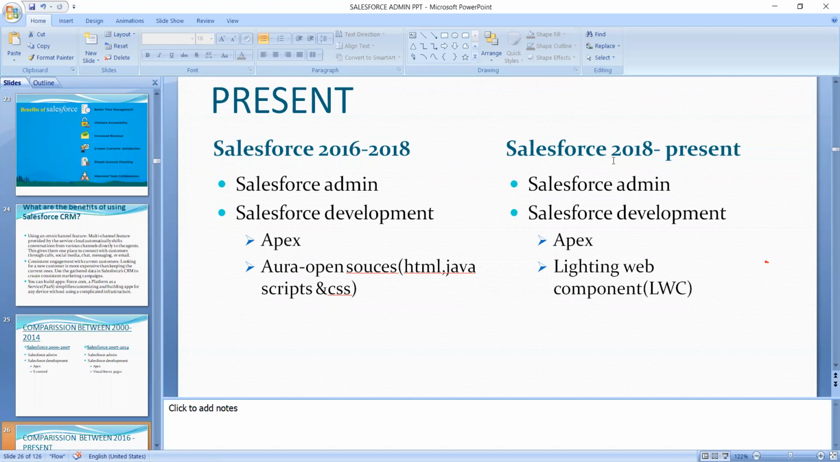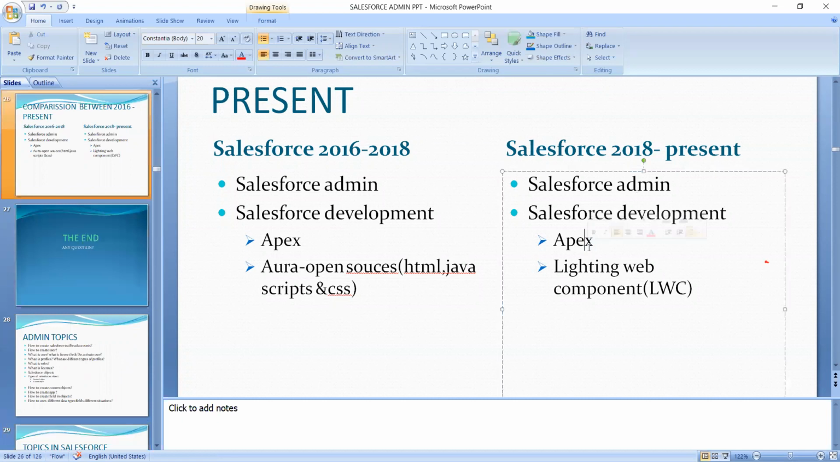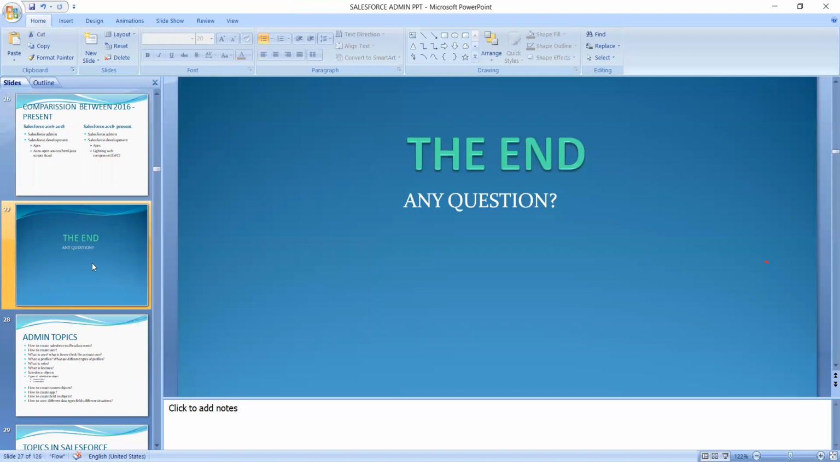And compared to Salesforce 2018 to the present, the Salesforce admin was the same, but in Salesforce development, Apex programming was added, and Lightning Web Components. We are using Lightning Web Components with Visual Studio Code. These are all the features we have added in Salesforce now.